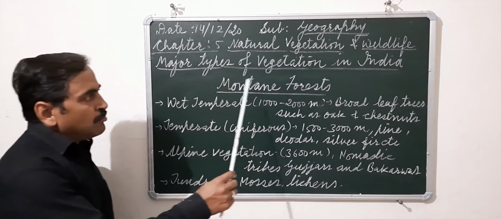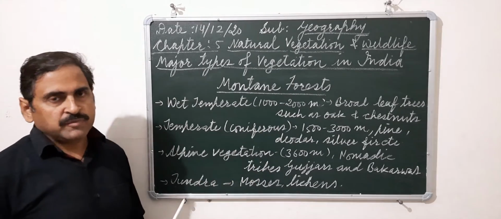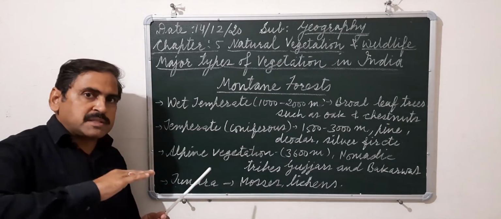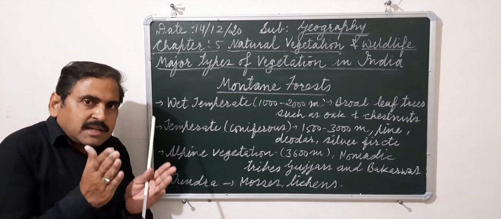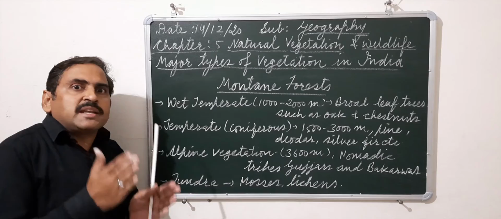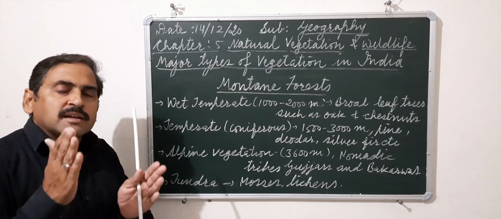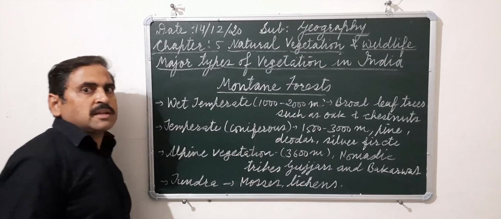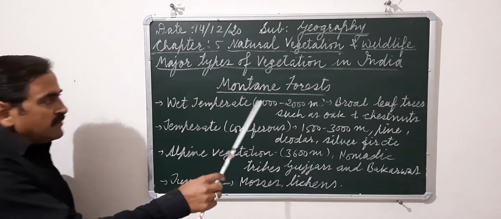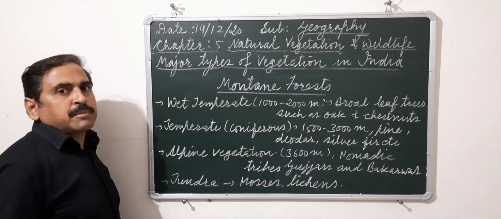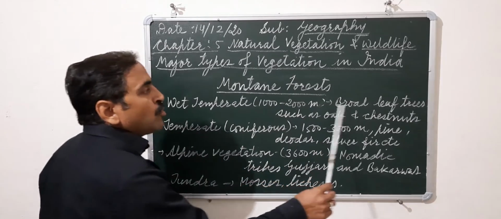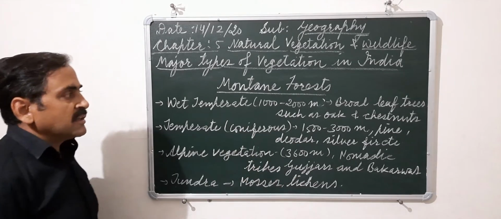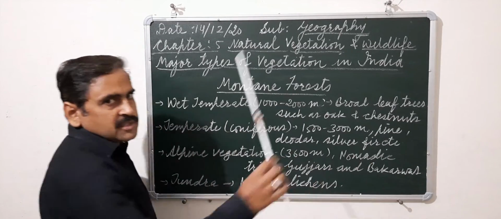Next to that is the mountain or mountainous forest. Now what happens in the mountains? As we move higher and higher on the mountain, temperature decreases. And with the decrease in temperature, there is a variation in the vegetation found there as well. Let's begin with the bottom, around 1000 to 2000 meters of height. There we will find wet temperate type of forest which have broad leaves, and the most important trees found at this height are the oak and chestnut.